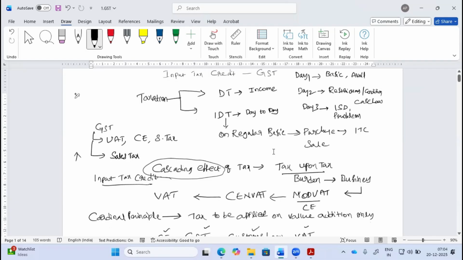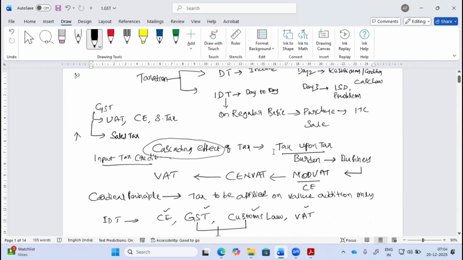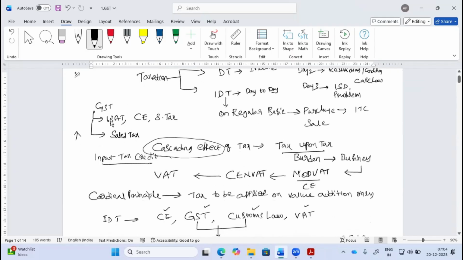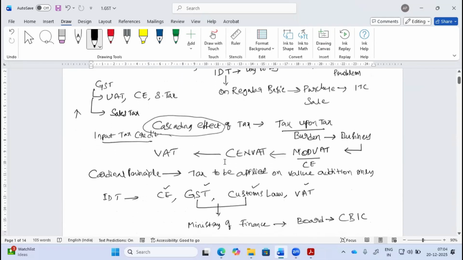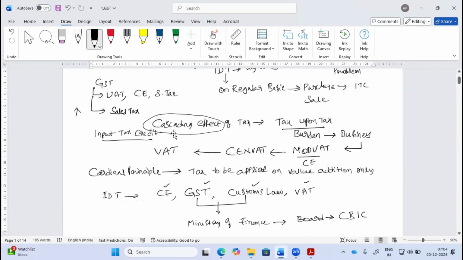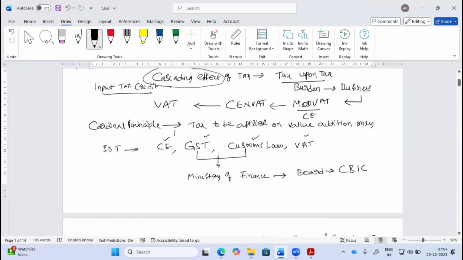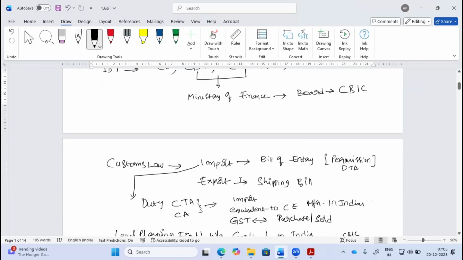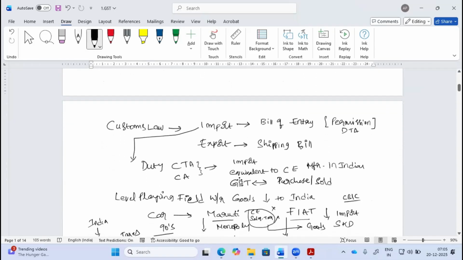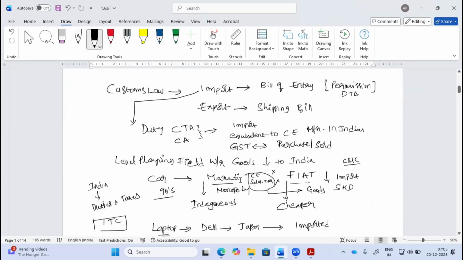So we started with the basics of understanding direct tax and indirect tax. Then we understood the present regime, like sales tax to VAT, VAT to GST. The concept of input tax credit, the base for why input tax credit was brought in, to eliminate the cascading effect of taxes. Then the relationship between customs law and GST law, which is under the Ministry of Finance, we understood in a broader way. Customs law tries to levy something like sales tax, VAT, GST when goods are imported into India. This we have also understood.